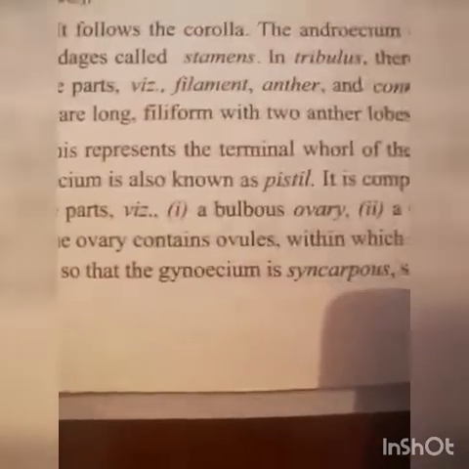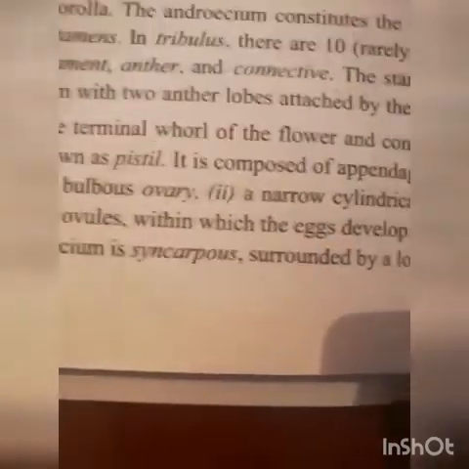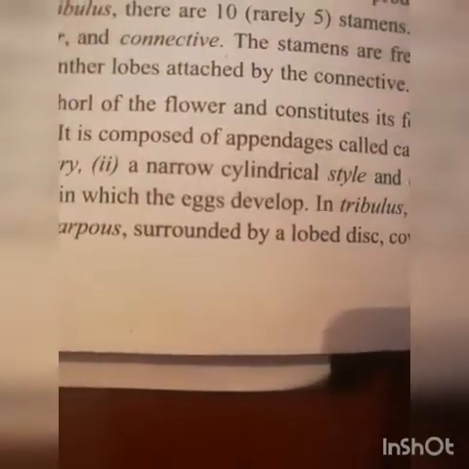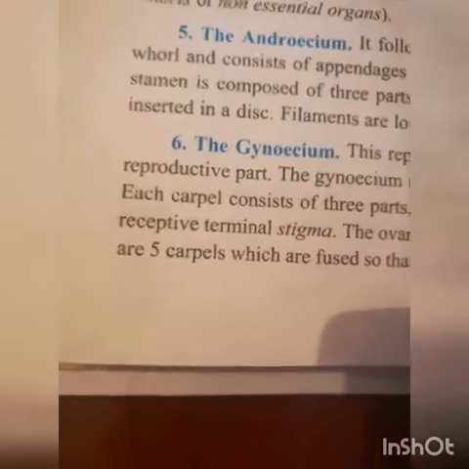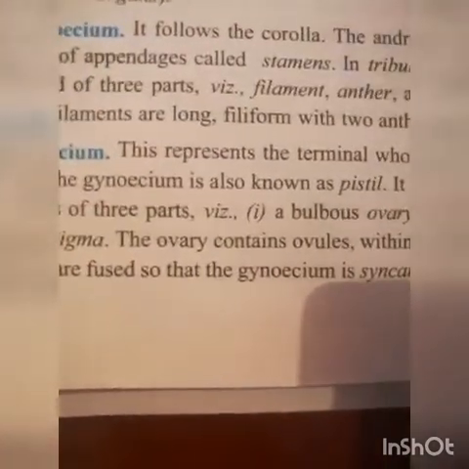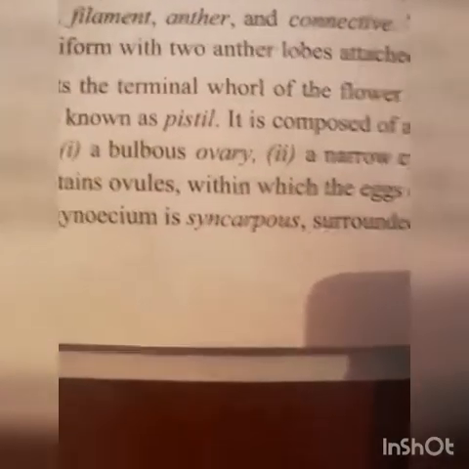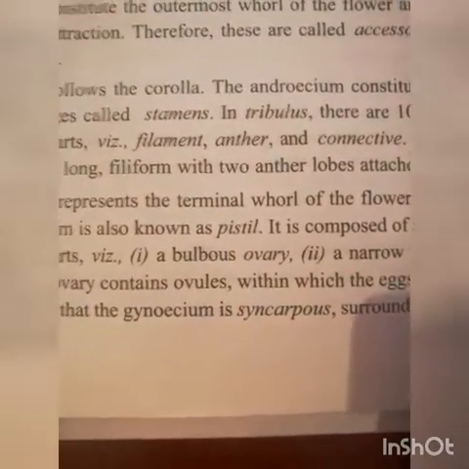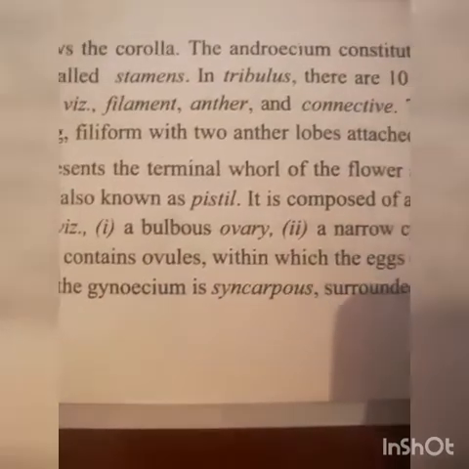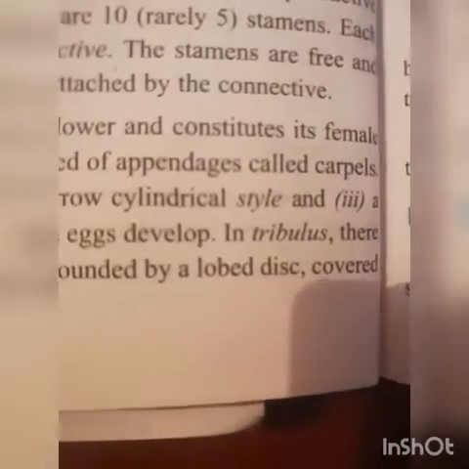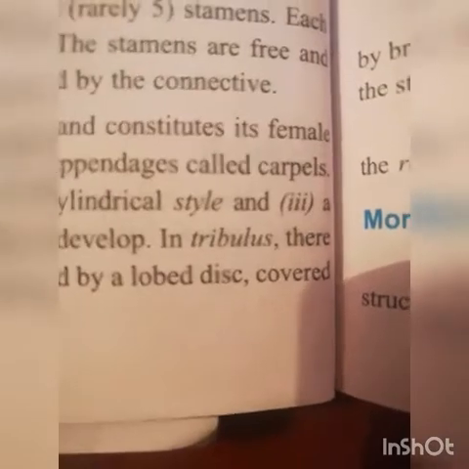The ovary contains ovules within which the eggs develop. In Tribulus, there are 5 carpels which are fused so that the gynoecium is syncarpous. Syncarpous means carpels are fused, and apocarpous means carpels are free, surrounded by a lobed disc.